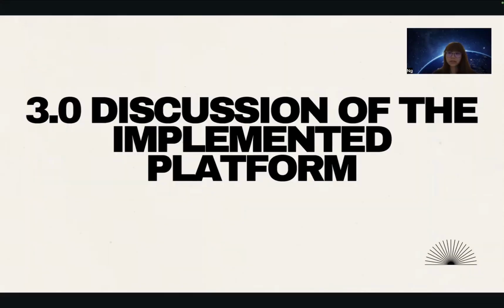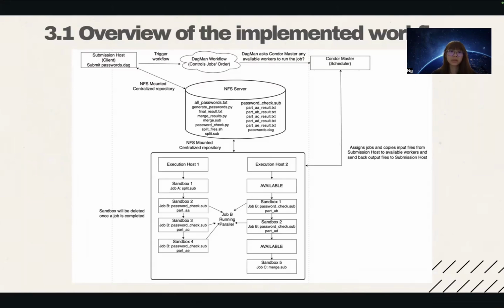Thank you. So I will continue the next session where I will talk about our implemented platform. So this is our architecture diagram. So first we'll start with the submission host. This is where we submit our workflow using the passwords.dat file. So the submission host does not run the computation itself. Its role is to just trigger the workflow and monitor job execution.